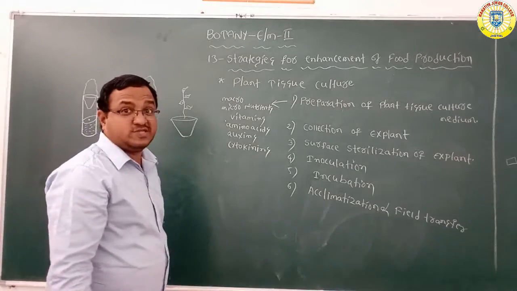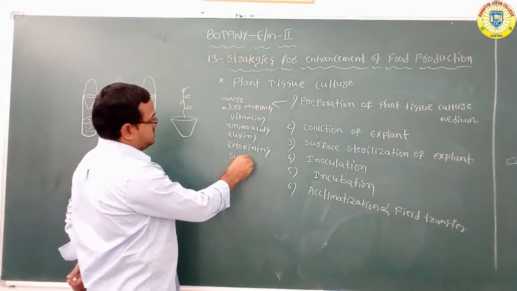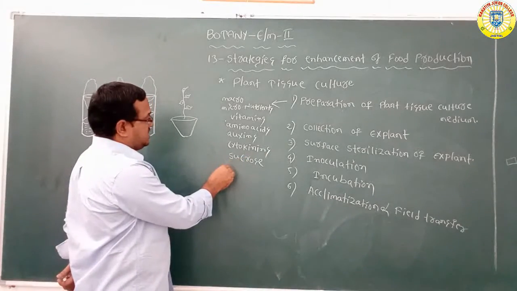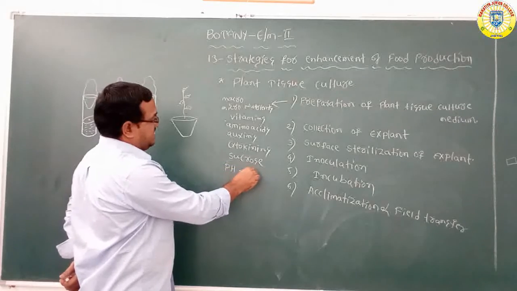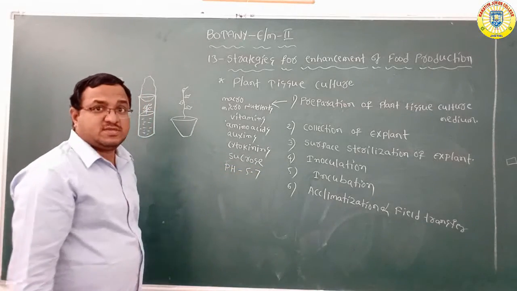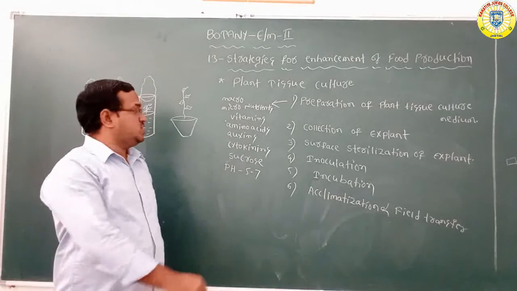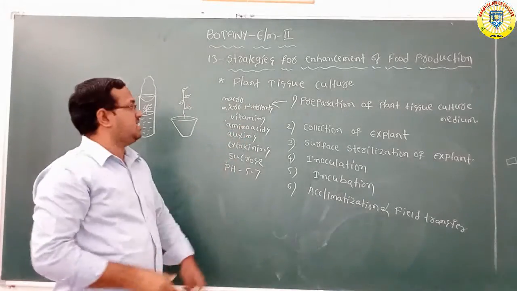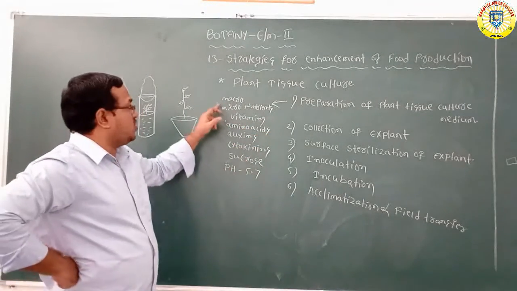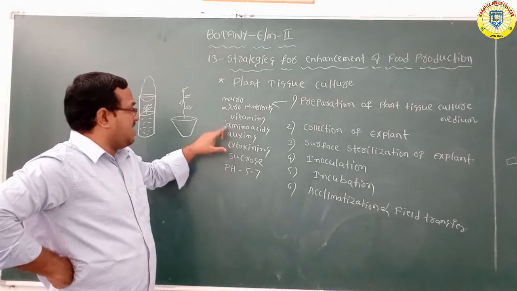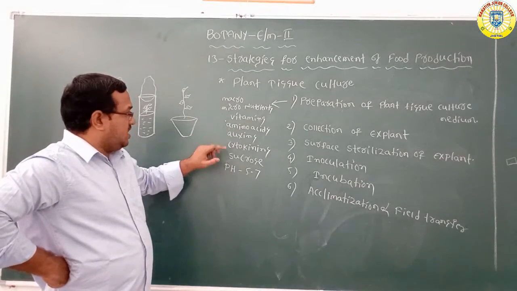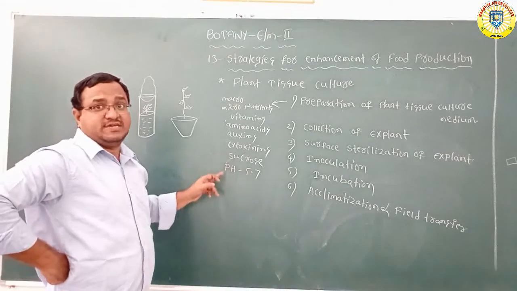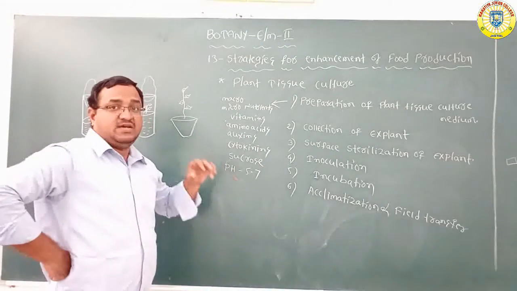Carbon source, sucrose. And the pH of the medium you should adjust to 5.7, which is an acidic medium. The culture medium must contain macronutrients, micronutrients, vitamins, amino acids, growth hormones, auxins, cytokinins, carbon source sucrose, and pH adjusted to 5.7.